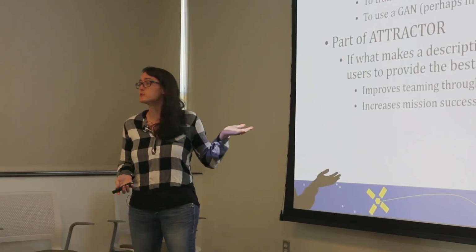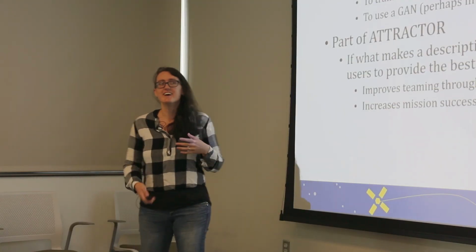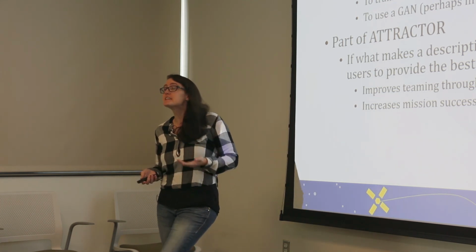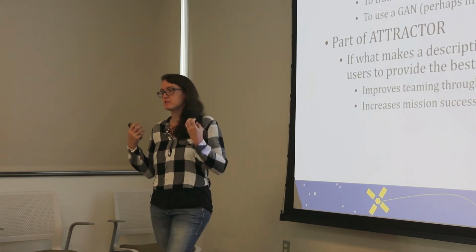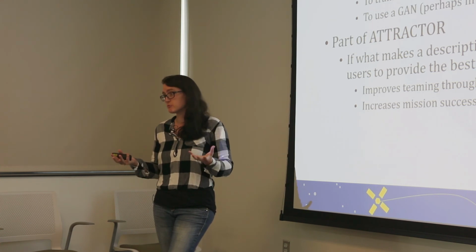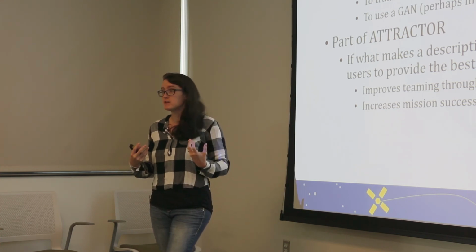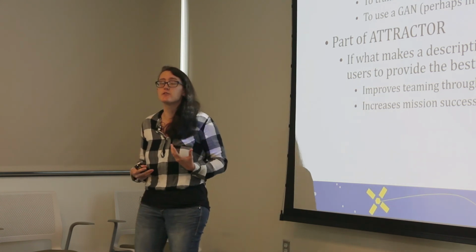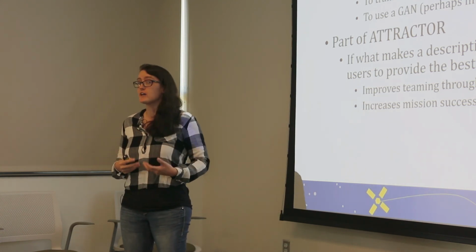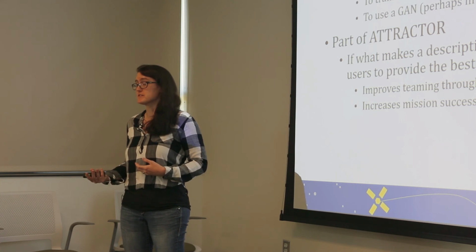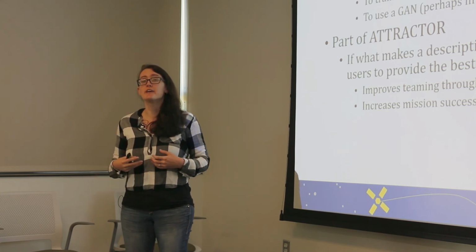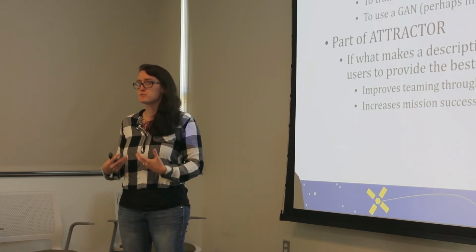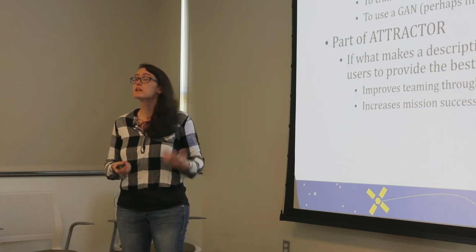So what is a GAN? This slide is filled with way too many acronyms, I apologize. GAN is a generative adversarial network. Basically, it takes in human language descriptive data and produces a picture, produces an image from text. In order to make a good image, we need to give it good text. And so the HINGE project focused on how we can get good training data in order to build up the machine learning algorithms necessary to do this, and also how we can use the GAN later to best produce an image from the description that a human gives it.